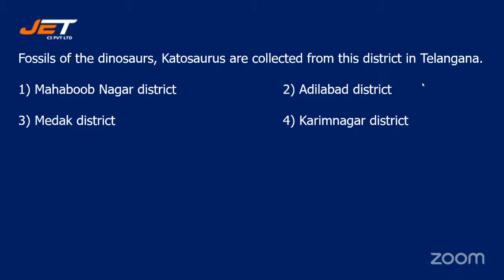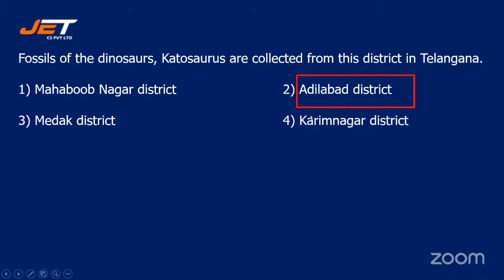All right. I'm revealing the correct answer, students. Those who have selected option 3, option 2, and option number 4, they are both correct. The exact answer for this question will be Karimnagar district, as per your book. But if you look at other sources, the correct answer is Adilabad district. But both are correct. Why? Because the fossils are found on the borders of Karimnagar district and Adilabad district.